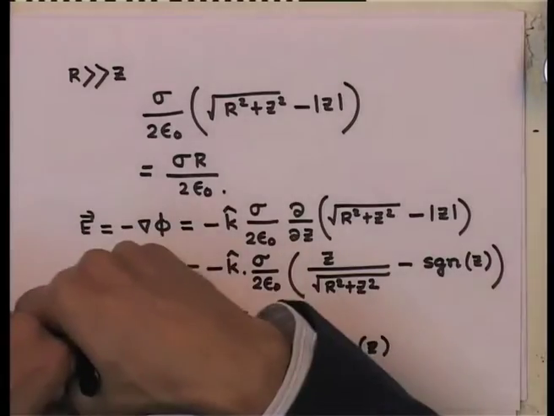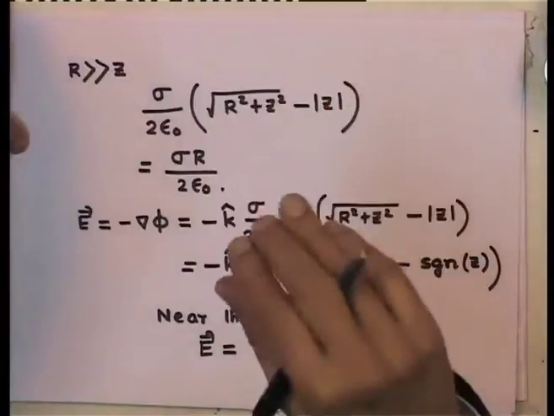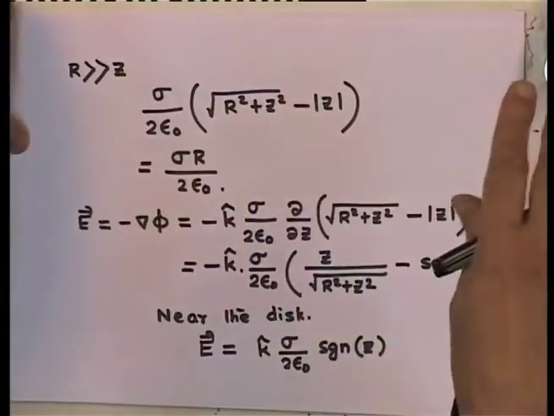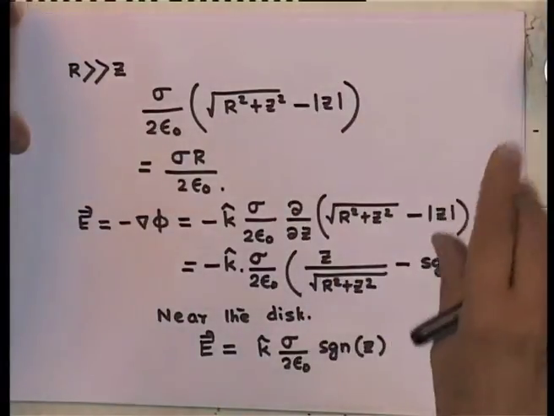Once again you notice that while the potential was continuous across the surface, the electric field is not. The electric field has a discontinuity, because it is plus sigma by 2 epsilon 0 above the plane, and below the plane it is minus sigma by 2 epsilon 0.